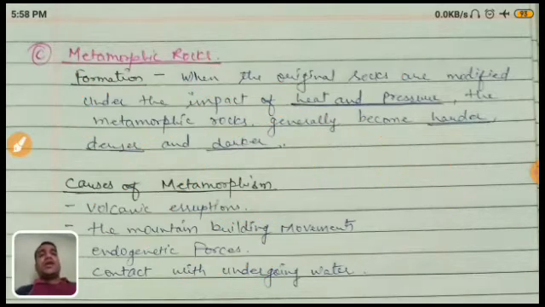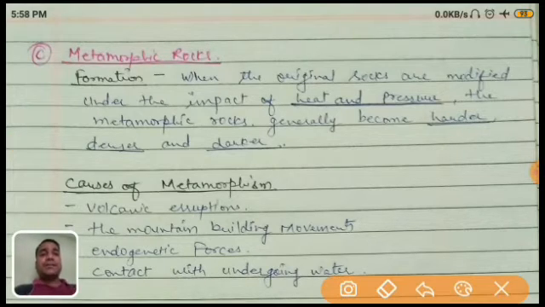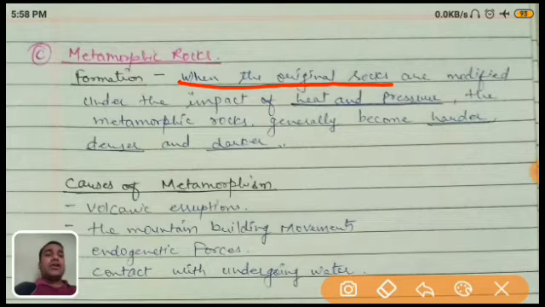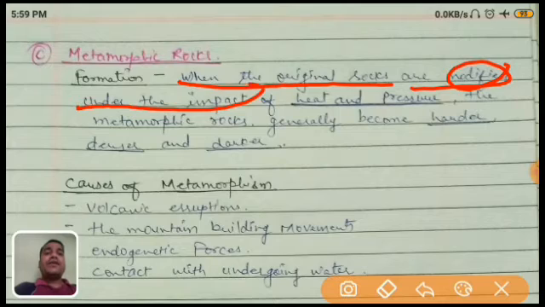So what is metamorphic rock? I already explained, but in language you can understand: when the original rock, either igneous rock or sedimentary rock, is modified, it means it changes under the impact of heat and pressure.